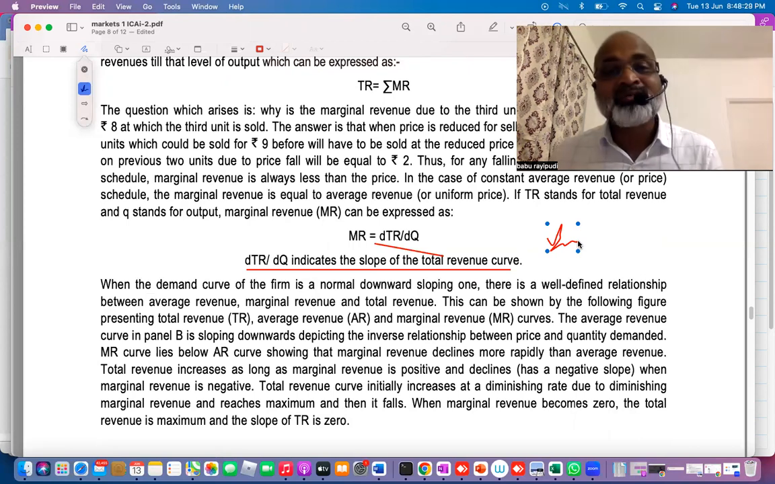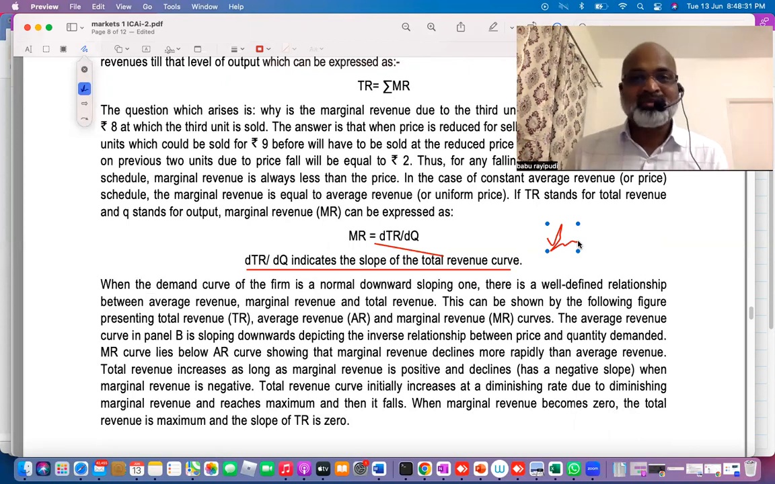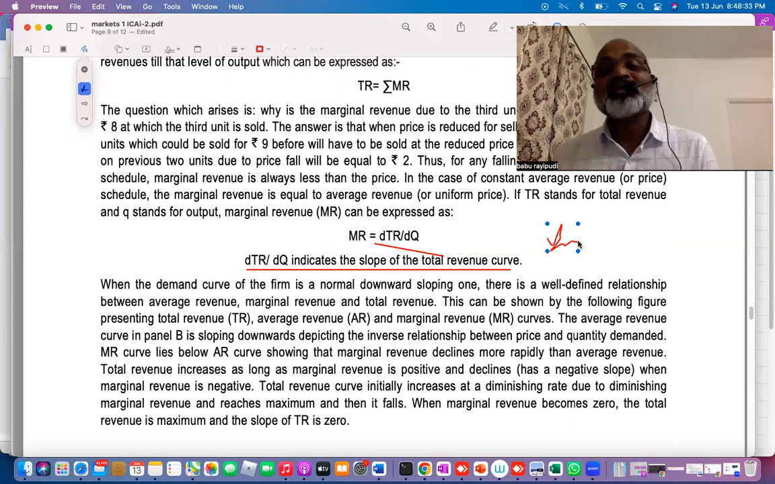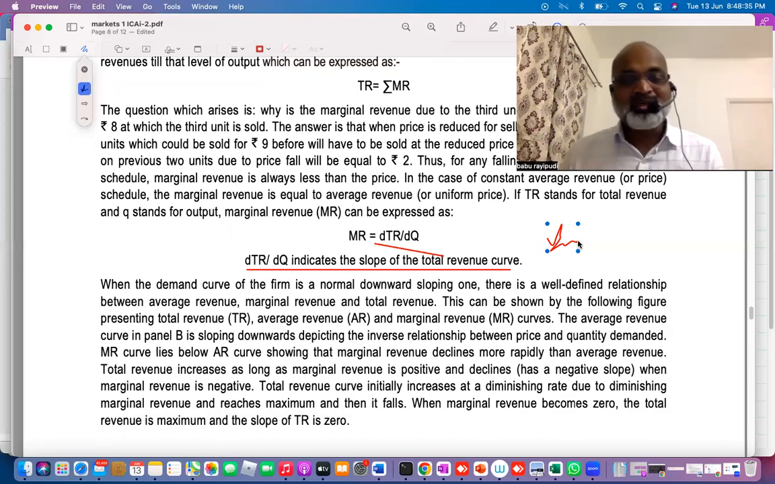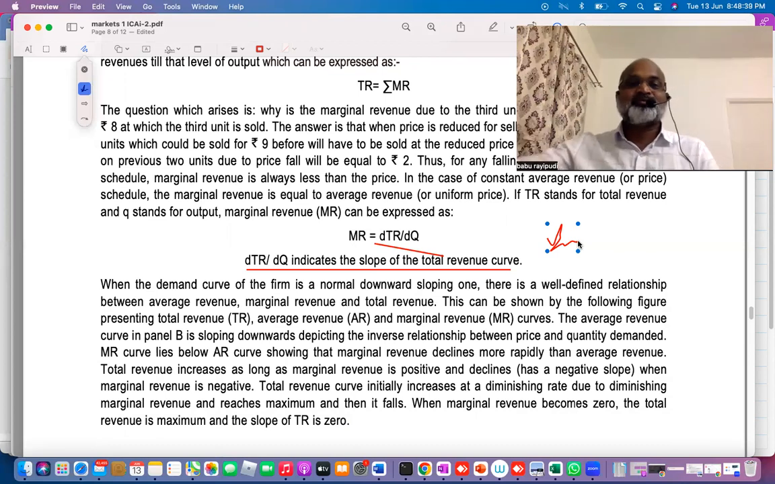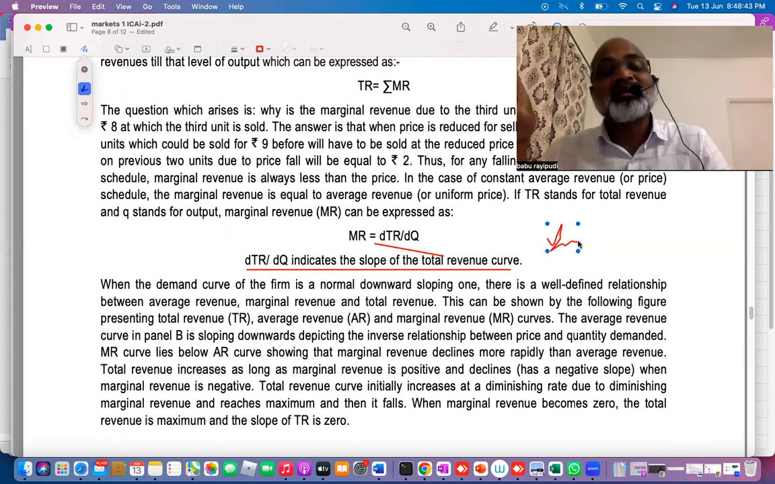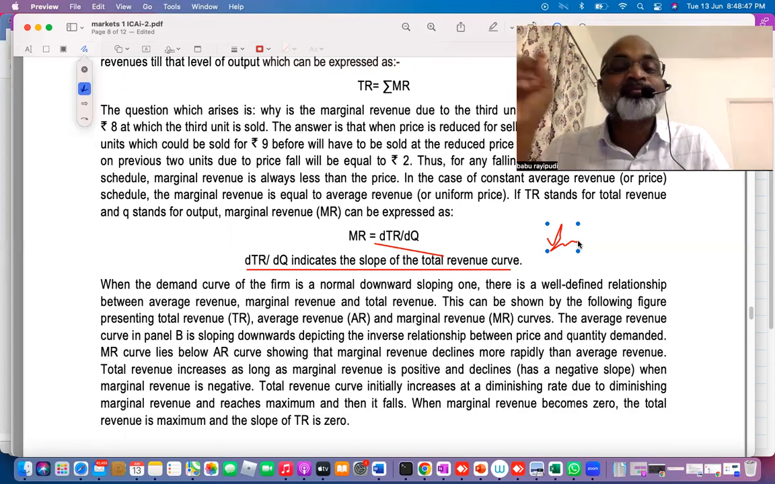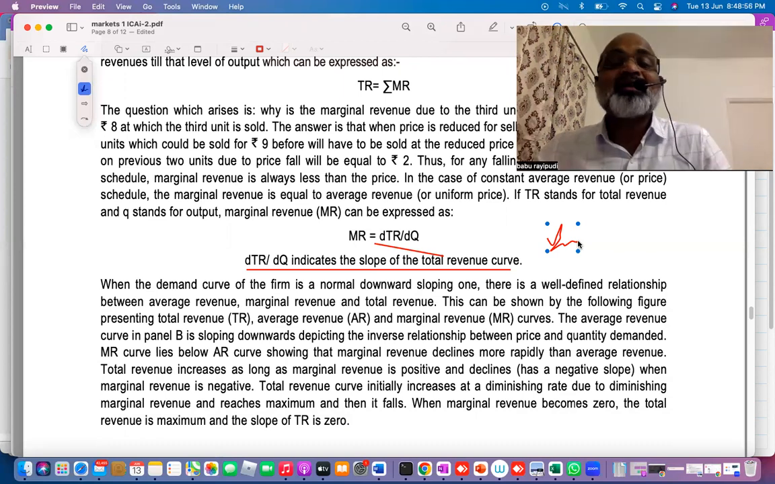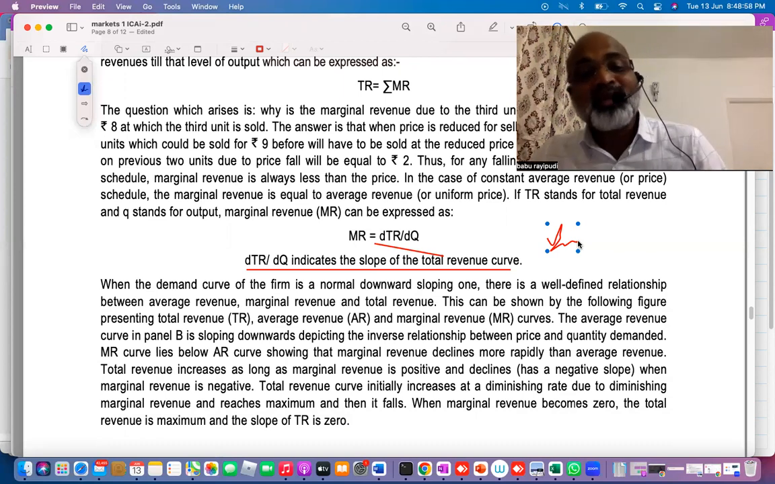So what is the equation for MR? Change in TR divided by change in Q. That means MR equal to change in TR divided by change in Q talks about the slope of the TR curve. So when MR in the beginning is decreasing, TR is increasing, but at a decreasing rate. Why is TR in the beginning increasing at a decreasing rate? Because MR is falling. Next, when MR is 0, TR is maximum. Why did TR start falling? Because MR started being negative.